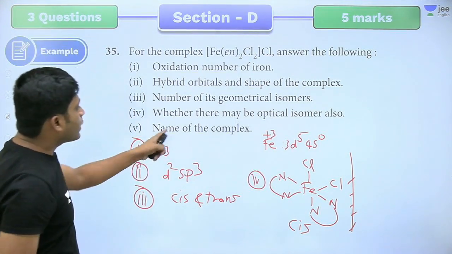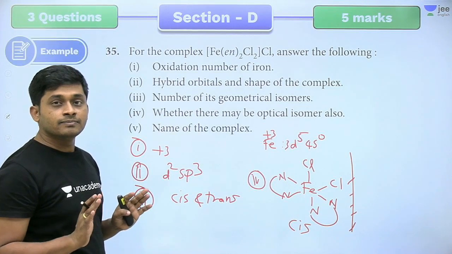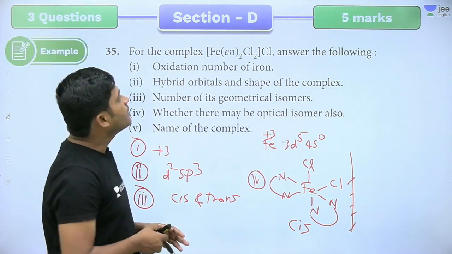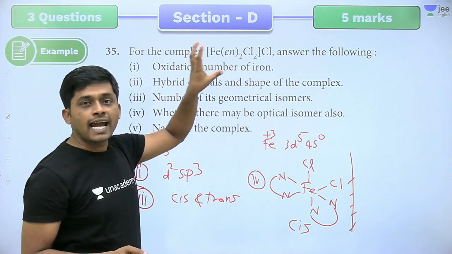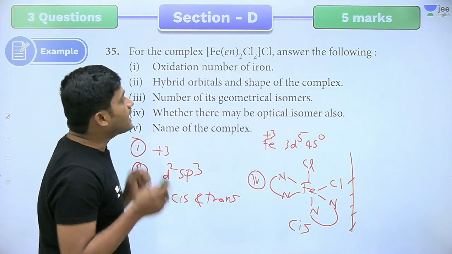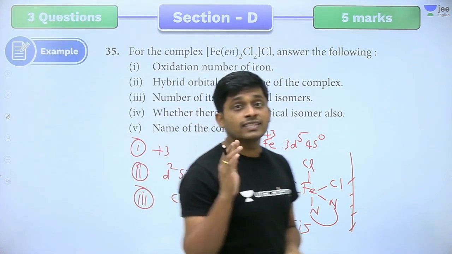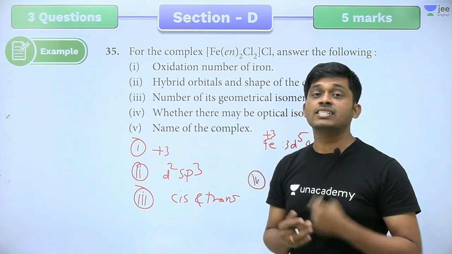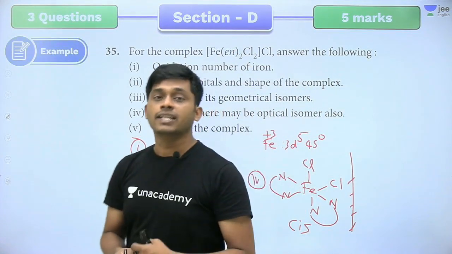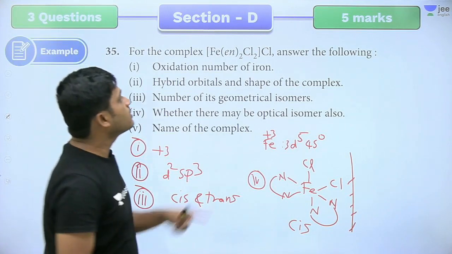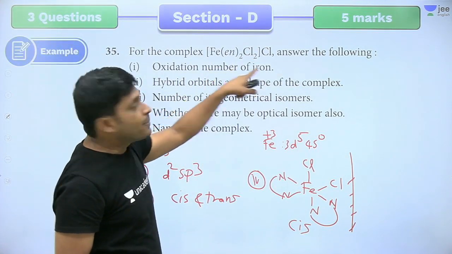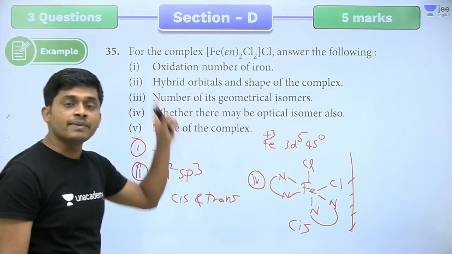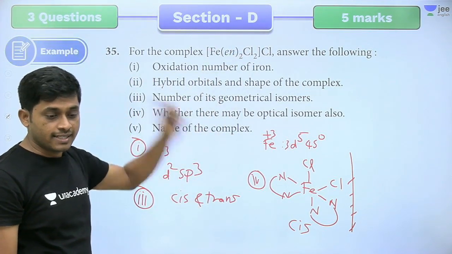Yes. Now what is the name of the complex? This is a very good question, right? What is the IUPAC name? How do we write here? First mention the cationic complex. So in a cationic complex, start with ligands. There is chlorine, there is ethylene diamine. Which comes first, chlorine or ethylene? Definitely chlorine. Alphabetical order we use. So dichloro bis(ethylenediamine) iron chloride. Just mention the oxidation number. That's it.